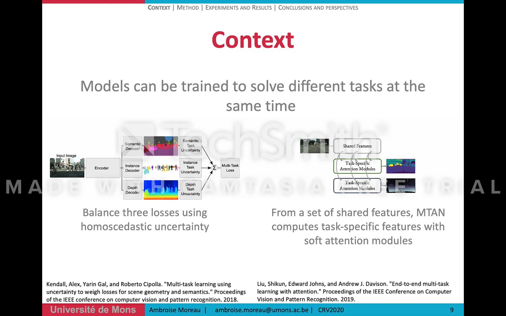Their approach uses a shared network and then task-specific attention modules that generate task-specific features. They also propose a different weighting technique known as dynamic weight average. So far, we have shown that it's possible to estimate depth, find instances of certain objects, and solve several tasks at once.